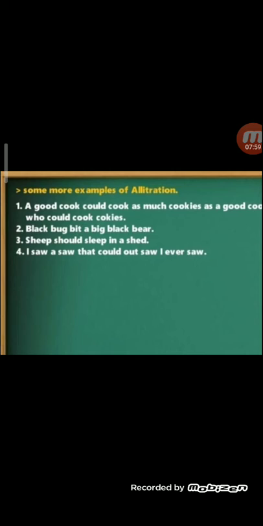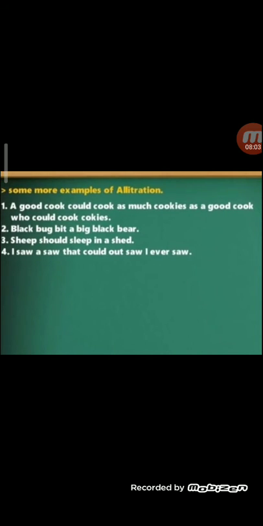A big black bug bit a big black bear. B is repeated. And here, children, I can give you one more: good is repeated, so that is also repetition. Yes, but mostly what is it? Alliteration. Ships should sleep in the shade. S is repeated.